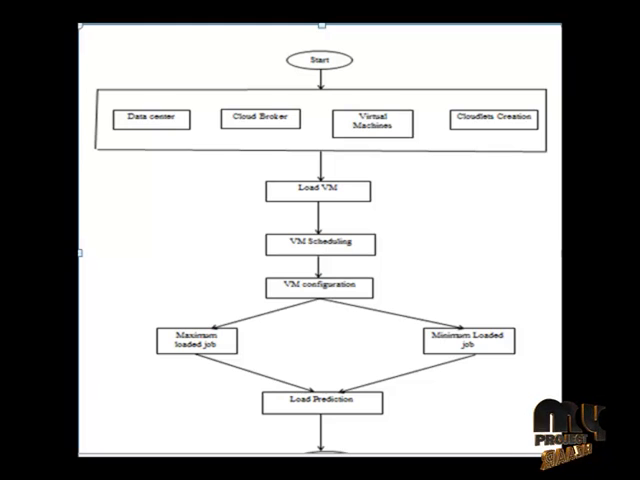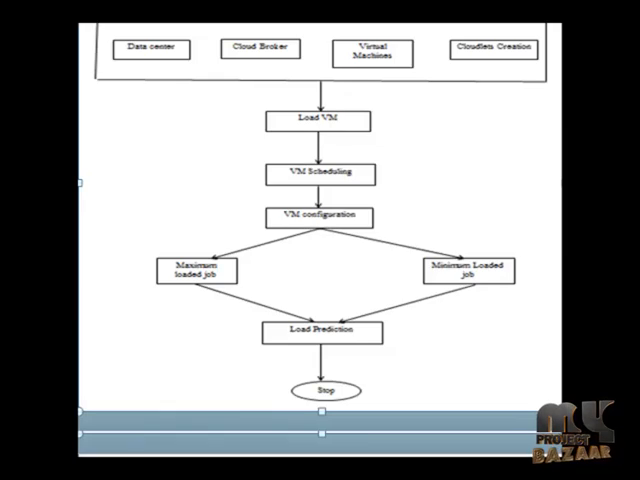That means we can divide the jobs into maximum jobs and minimum jobs. First of all, if we give a minimum job to a VM, the VM will not be overloaded, but if we give a heavily loaded job, the VM will be overloaded. So the max-min algorithm is used to find the minimum and maximum jobs and finally predict the load. After that we can assign the VMs to the corresponding jobs.